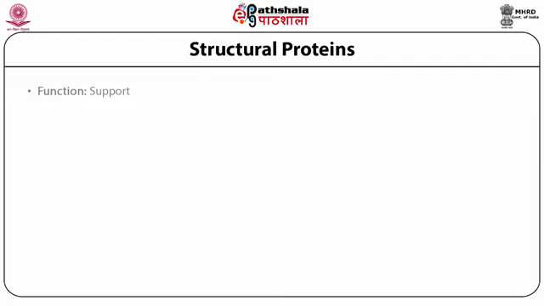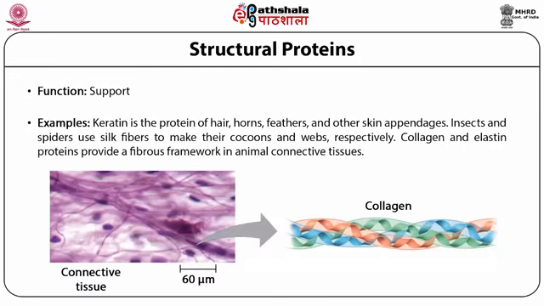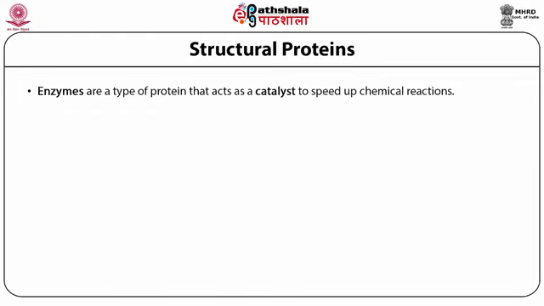Collagen and elastin proteins provide a fibrous framework in animals' connective tissues. So this gives structural stability or support, and these are known as structural proteins. Enzymes are a type of protein that acts as a catalyst to speed up chemical reactions.